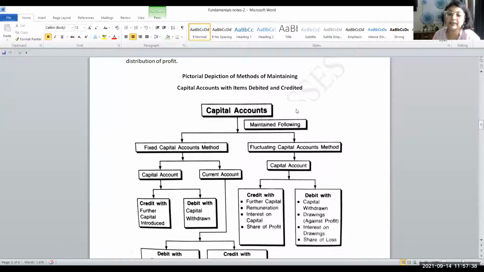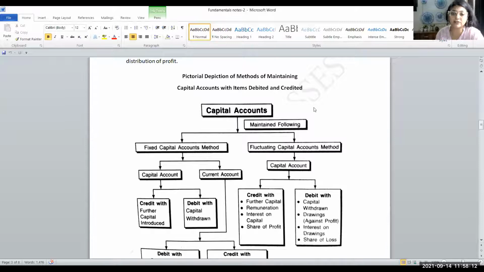Now, the next topic is how capital accounts are made. The previous one was a very, very important topic. In revision, I can say that much only of what I explained to you all. But yes, you have to do the practice. If time permits, I will come up with some important question regarding the previous topic, which was when the profit is lesser than the appropriation. This is one of the very important topics, and you all must revise as much as possible and practice. Write down and practice the questions. Because this is a video made only for revision purposes, that is why I'm jumping to the next topic.